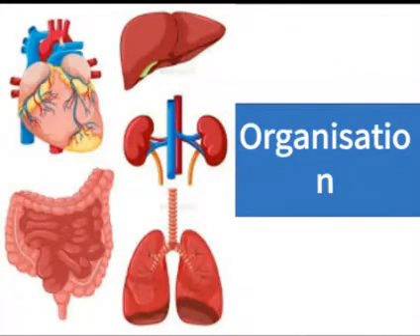Now we will study about organization. What do we mean by organization? Various organ systems in the body are organized to make an organism. As I have already explained to you, the cell is the smallest living unit of the body. Cells combine together to form tissue. Tissues assemble together to form an organ. Various organs with different structures work together to perform a specific function. It becomes an organ system.